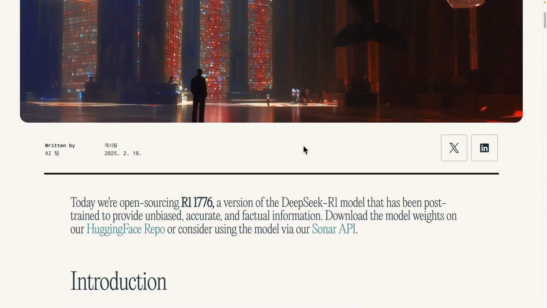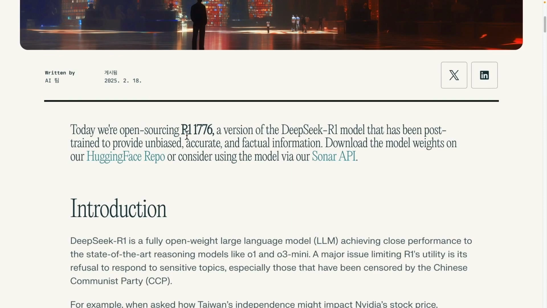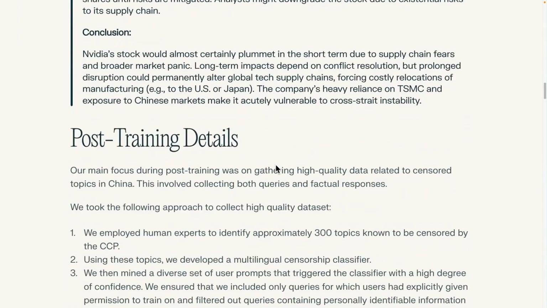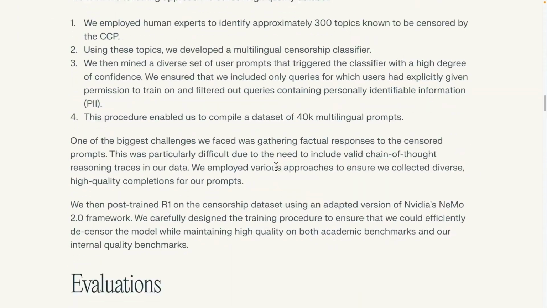Interestingly, Perplexity said they're open sourcing R1 1776. This means they modified DeepSeeker R1. But how? They mentioned that they used data that was not biased and was very precise and factual. There were times when discussions about Xi Jinping or the Tiananmen Square incident were not accurate or complete. However, they have now utilized an open model to directly address and resolve these biases themselves. Perplexity's DeepSeeker is promoted as a version that removes these biases.